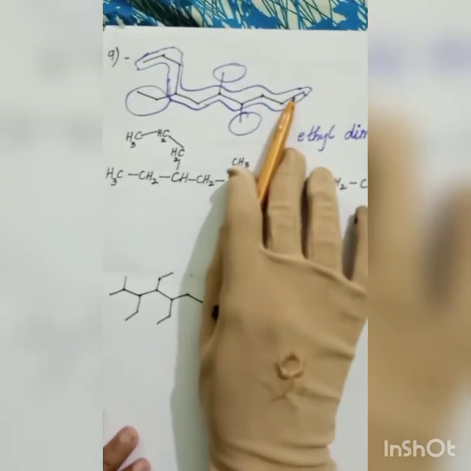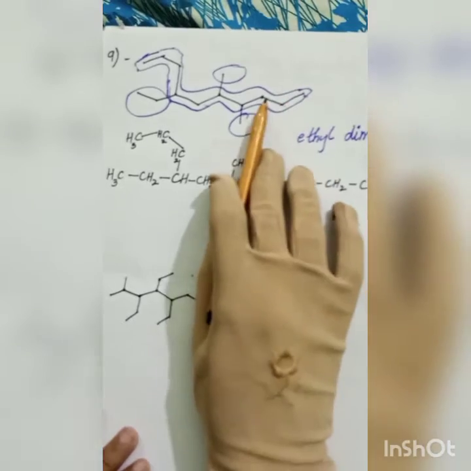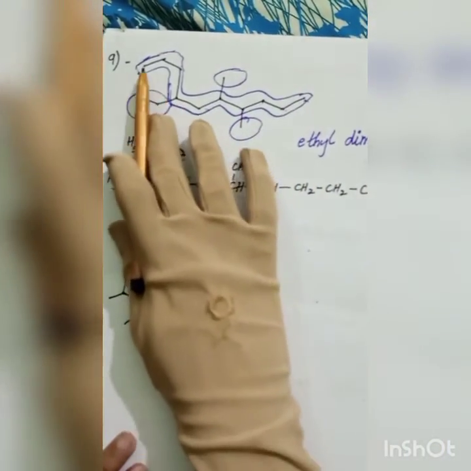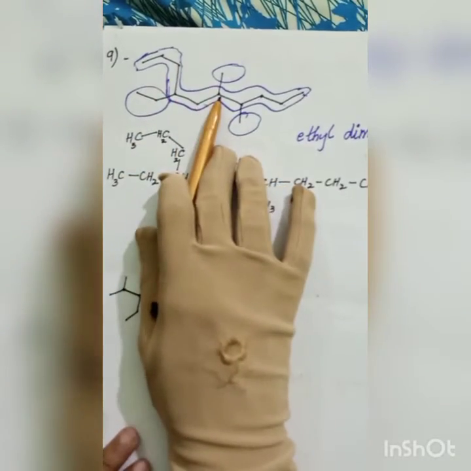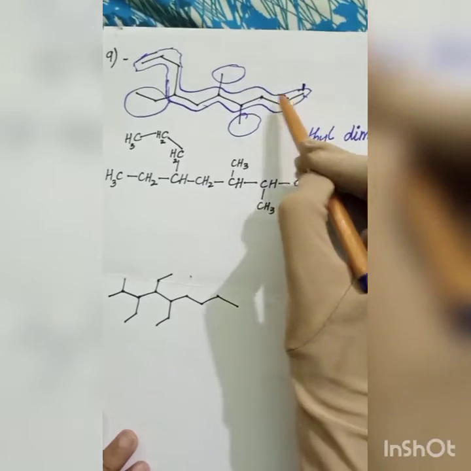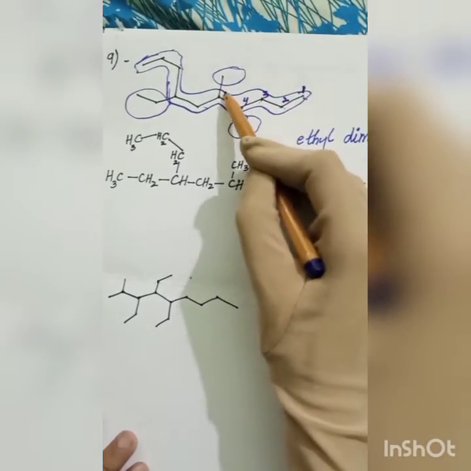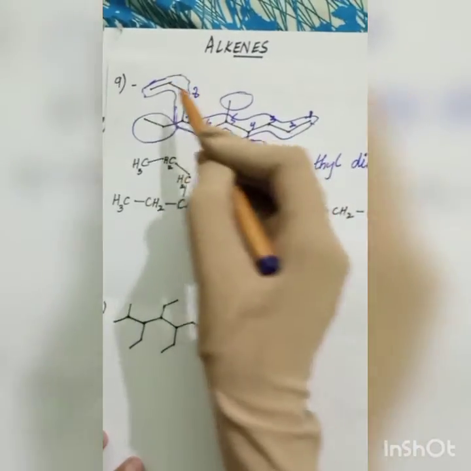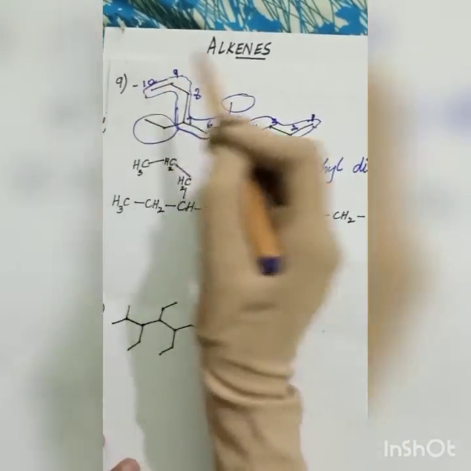This side, because it has 1, 2, 3, 4, on the fourth position a branch, and from the other side it has 1, 2, 3, 4, 5, 6, so it's quite far. So I will start to number from 1, 2, 3, 4, 5, 6, 7, 8, 9, and 10.